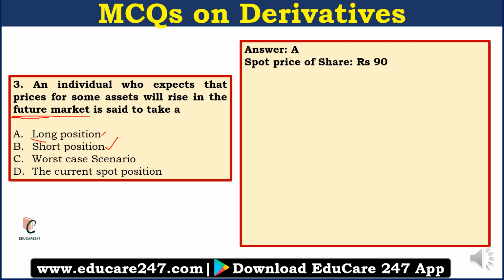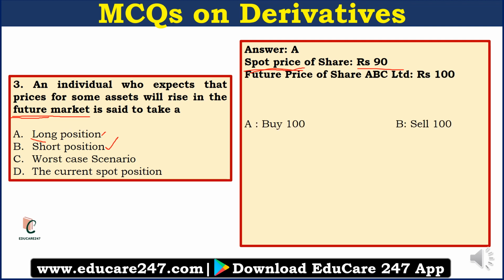Let's say the spot price of a share is rupees 90. Spot price is the current market price. And the future price of the same share is rupees 100. Future price is the fixed price at which the shares can be bought or sold in future. So at rupees 100 a speculator can buy shares, or at rupees 100 a speculator can sell shares, right?